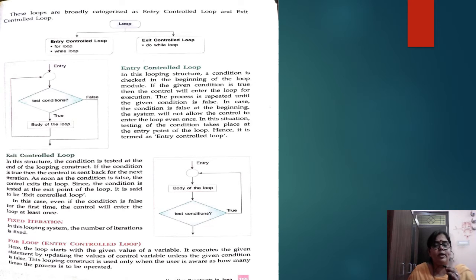Now what is fixed iteration? In this, the number of loops is fixed at some given count, suppose 10, 100, whatever the number. So the for loop is known as an entry control loop and as fixed iteration.